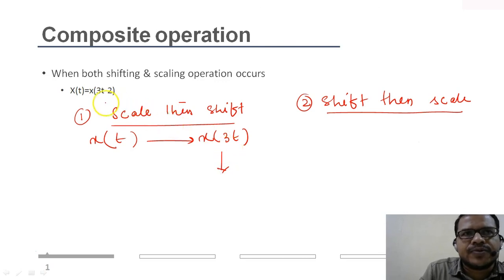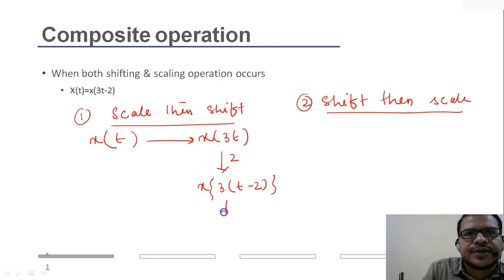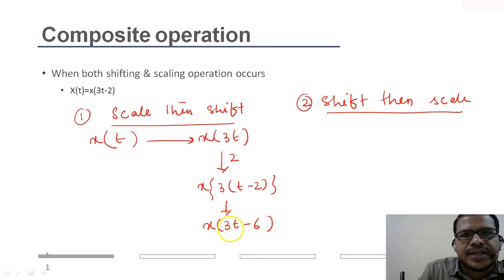The shifting amount we see is 2. If I shift it by 2, how will it become? x of 3(t minus 2). So this is shifting, and this is x of 3t minus 6. But you see, this is being shifted by an amount of 6, but I want a shifting of 2. So this is not correct.